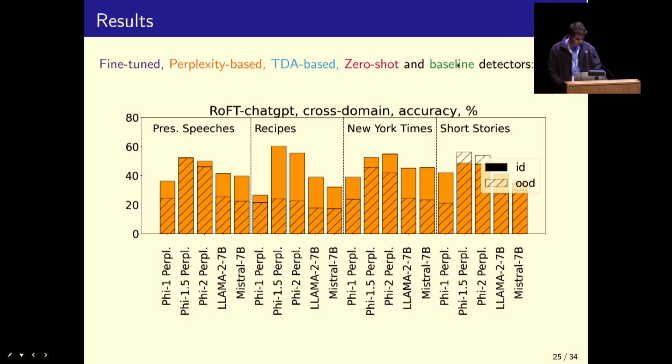And we notice that particularly Phi 1.5 and Phi 2 are doing significantly better out of distribution. On the short stories task and the presidential speeches, their perplexity scores are doing quite well. And this actually makes a lot of sense because these models, Phi 1.5 and Phi 2, were partially trained on synthetic data generated by ChatGPT 3.5.